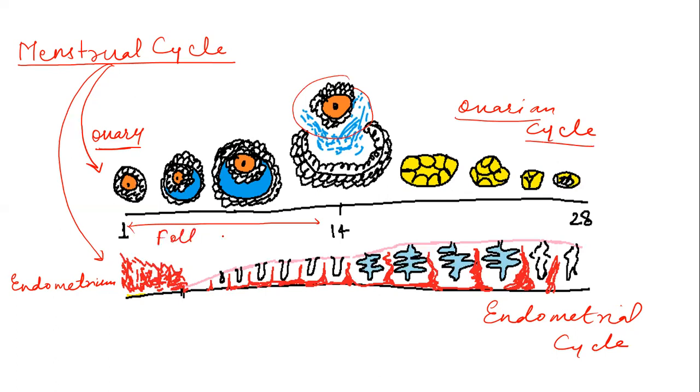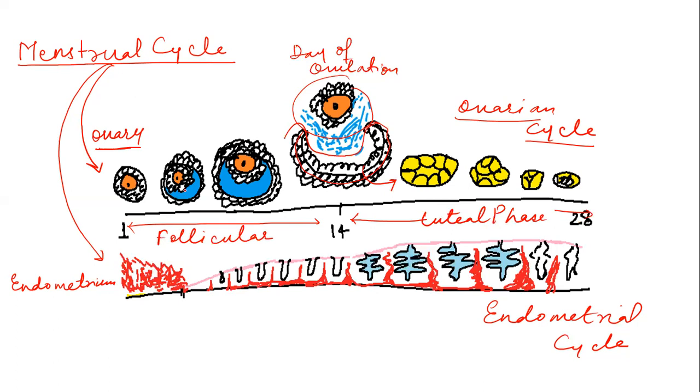This phase is related to follicular growth. On the 14th day, the release of ova occurs; this is called the day of ovulation. After ovulation, the remaining follicle is converted into the yellow body, which is called the corpus luteum, and this phase is called the luteal phase.